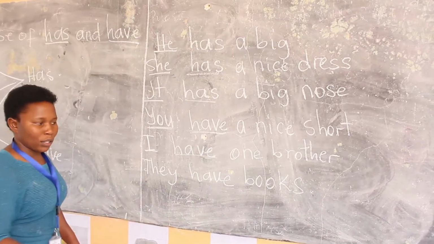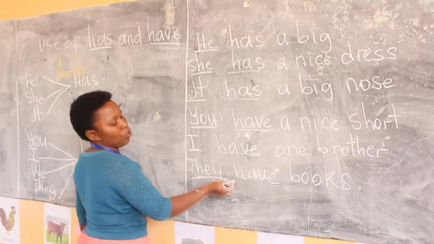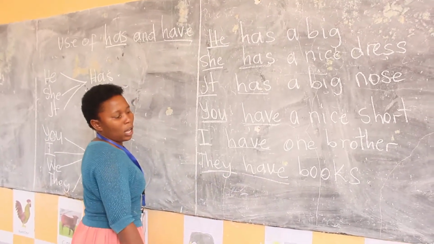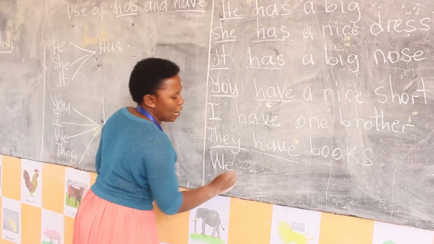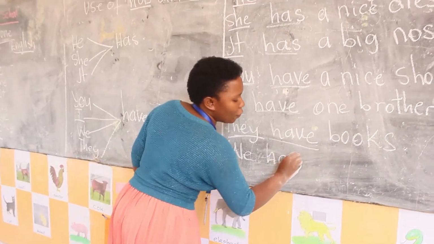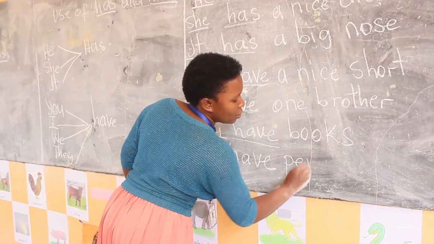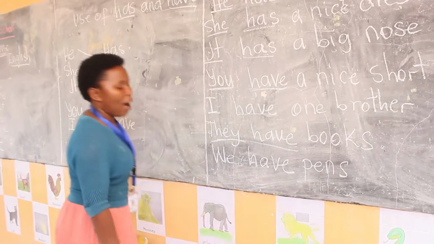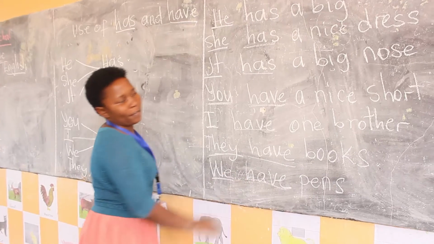They have books. When you have they, you use have. Are we together? Okay? Another one is we have pens. We have pens. We here, that's why we have.